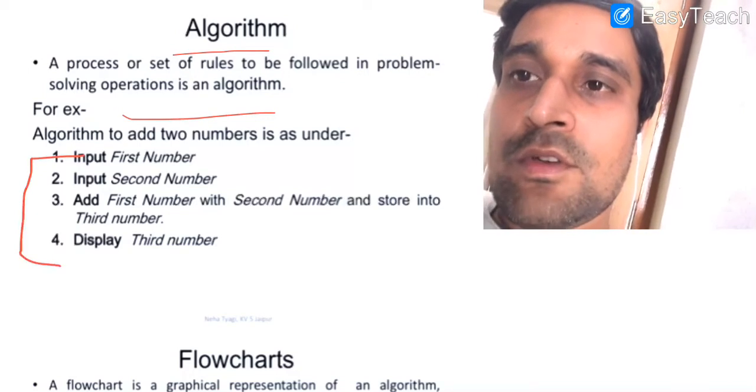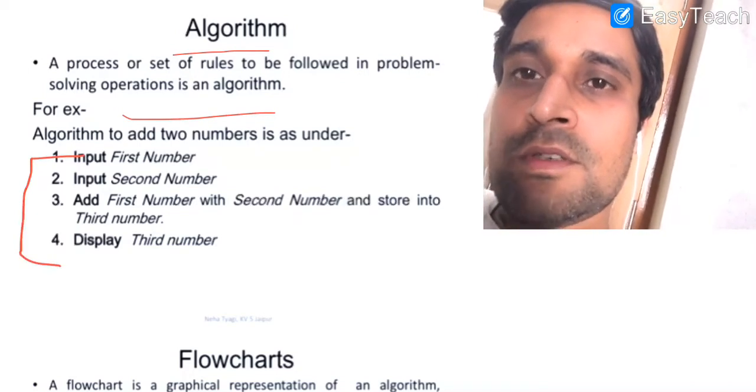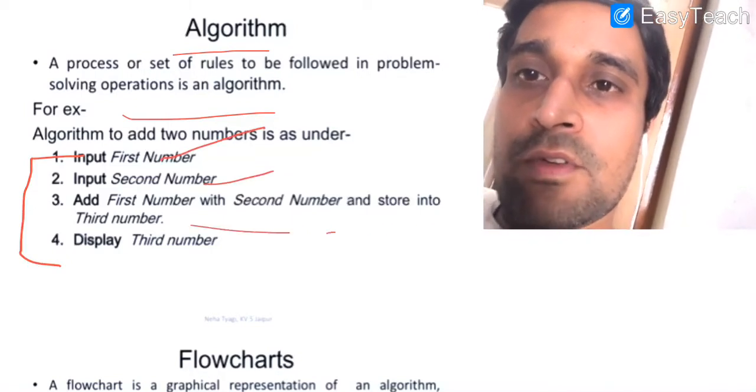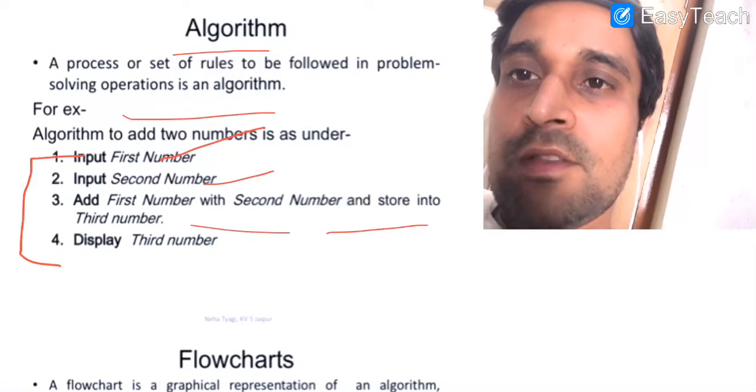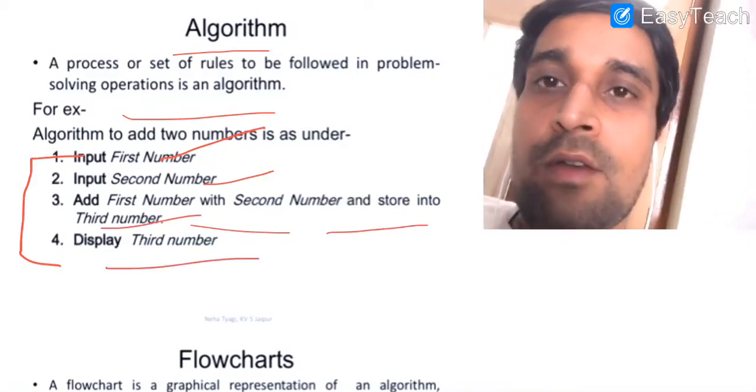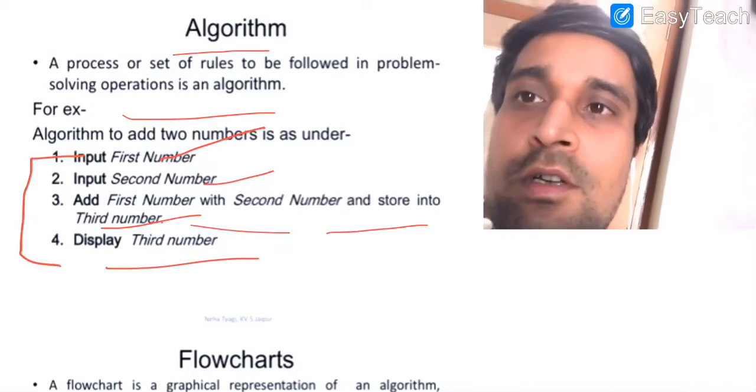Here we have the algorithm to find the addition of two numbers. To find addition of two numbers, you know that we need to input first number, we need to input second number. Thereafter we will add the first number with the second number, then their resultant will be stored in the third number, and then we will display the value of the third number on the standard output device.